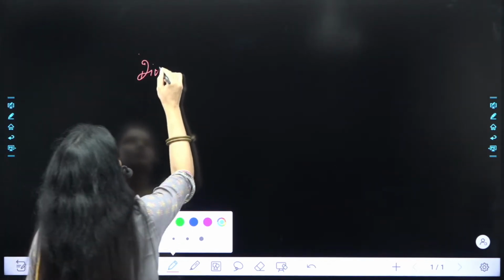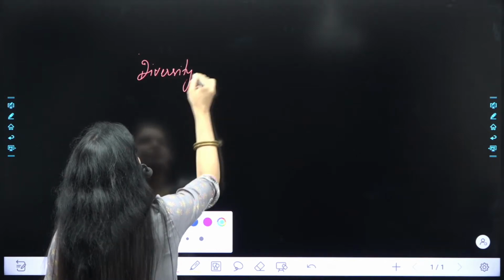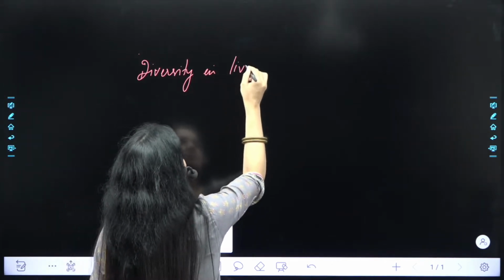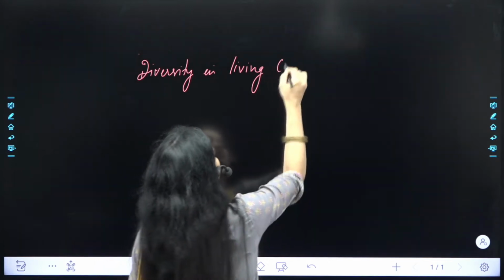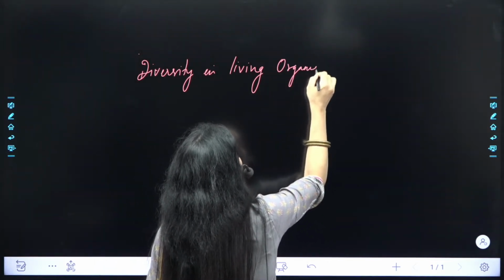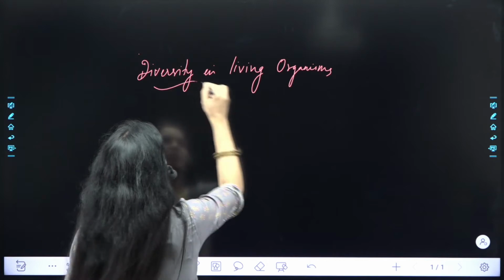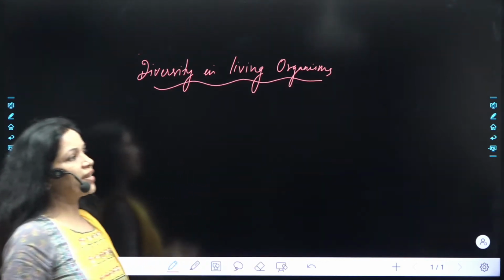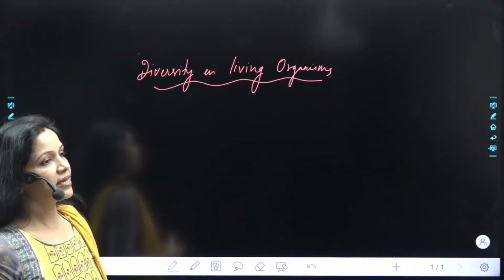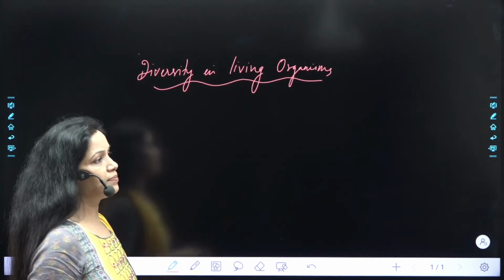The topic is diversity in living organisms. So write down the heading of the topic in your notebooks. Everyone, whatever I tell you today, please do write in your notebooks as well. ठीक है? This is all going to be important for you for the exam.